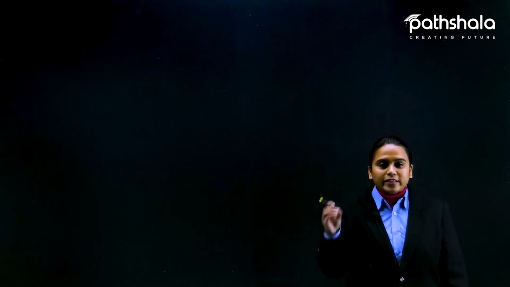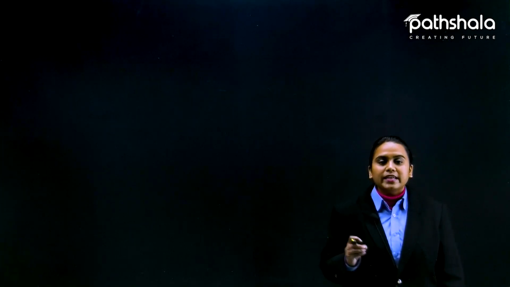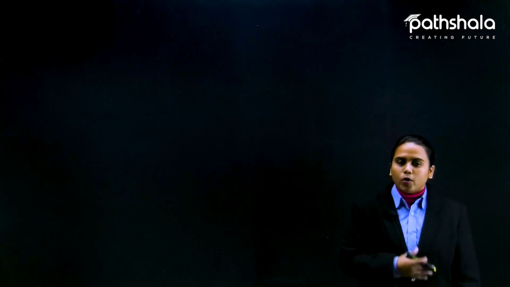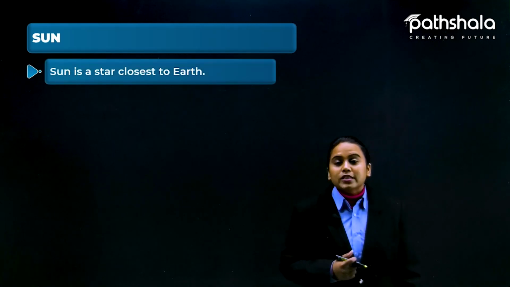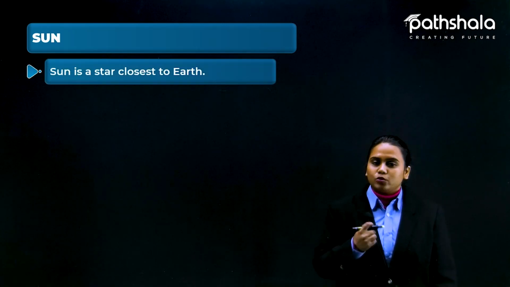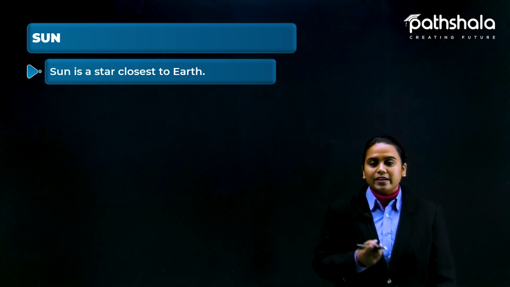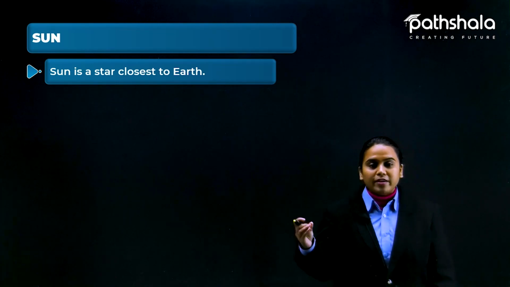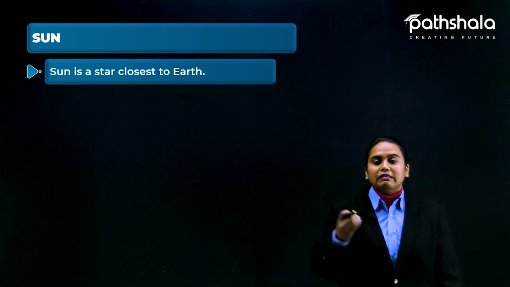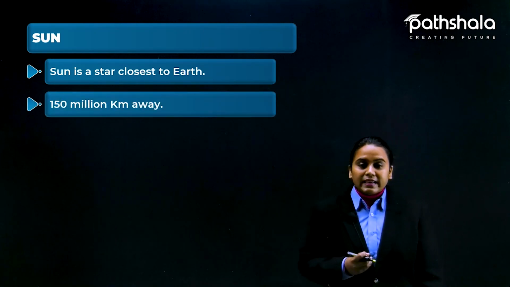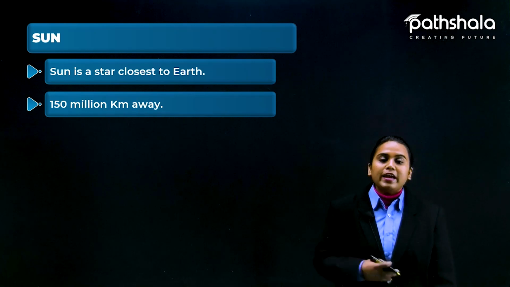Students, let us observe all the celestial objects present in our solar system one by one. So let's start with the Sun. The Sun is the closest star to the Earth. We know that Earth has one and only star that brings life on the planet, that is the Sun. And how many kilometers away is it?